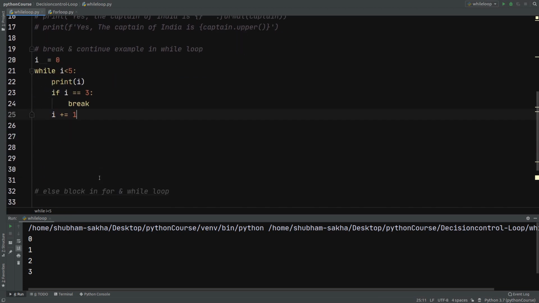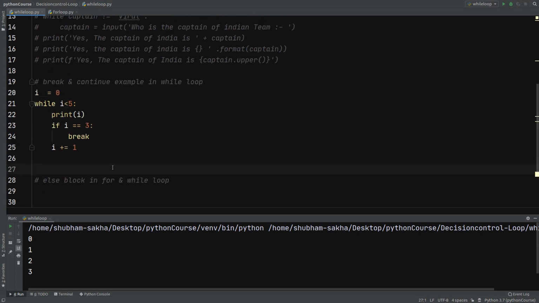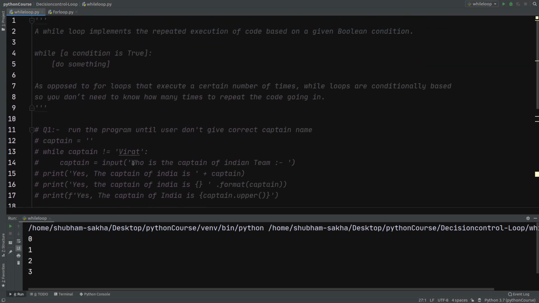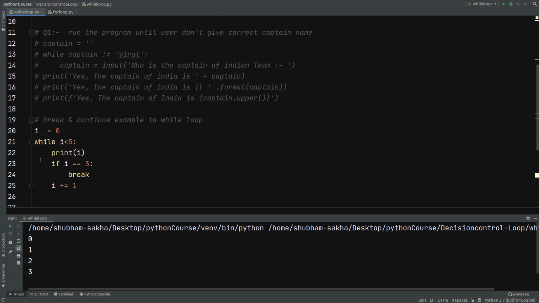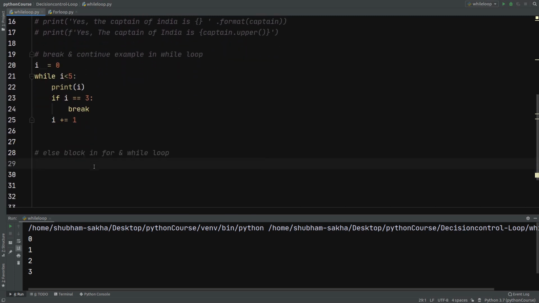Also, before ending this video, let me describe the else block. So Python has if and else block, you have watched in my previous video. This else block can be used with for and while loop also. That is the beauty of Python 3. So as soon as this while block gets executed, we can have our else block also.